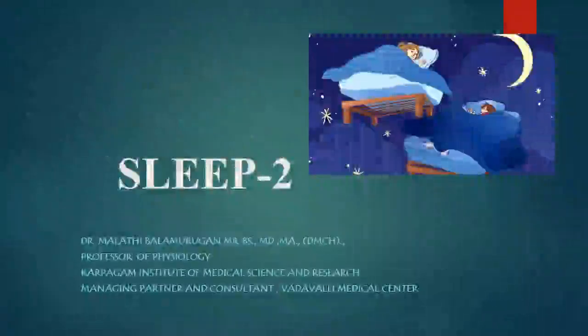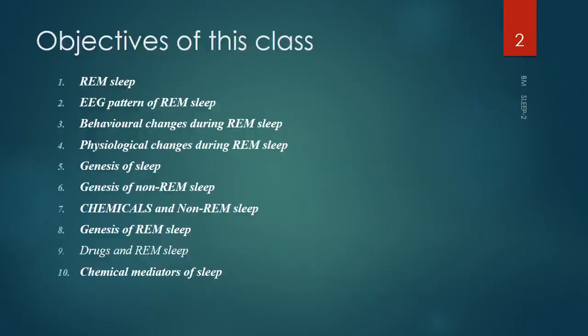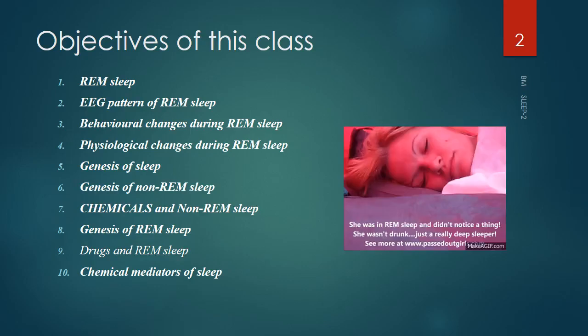So dear students, we will go into the second section of sleep, where we will go into details of REM sleep. What we will learn in this class is what is REM sleep, that is rapid eye movement sleep, what is the EEG pattern of REM sleep, and the behavioral and physiological changes of REM sleep. Also we will look into the genesis of non-REM sleep as well as REM sleep, and the chemicals and drugs that affect your sleep.